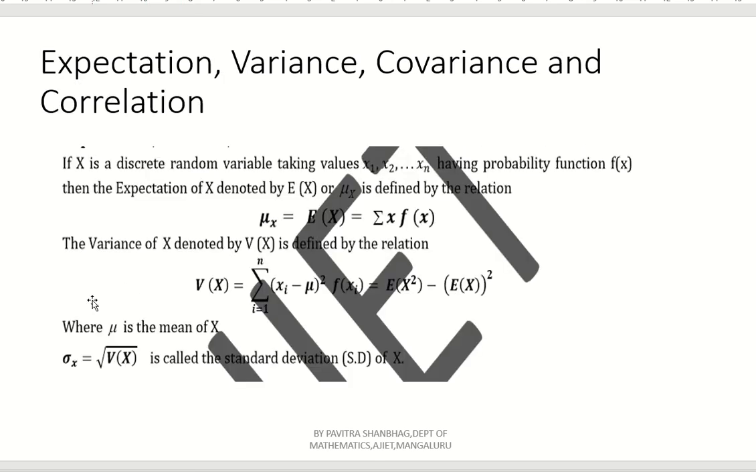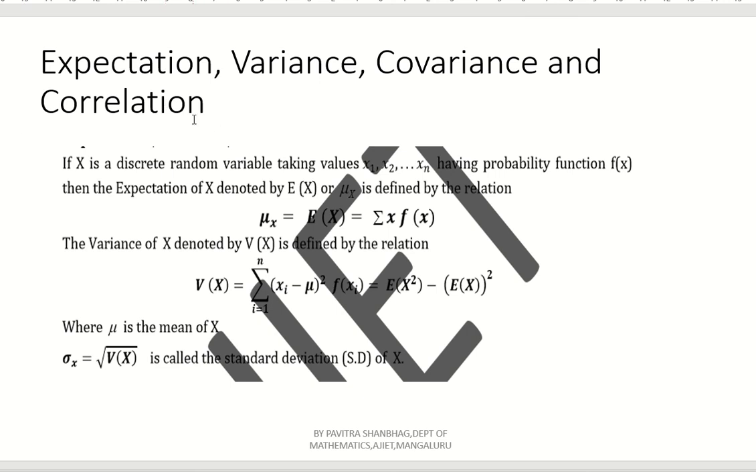Okay. Now, again here we are discussing expectation. What is meant by expectation? Mean. Okay, mean, expectation, average, one and the same. Expectation, variance, covariance and correlation. This one already we have discussed in your curve fitting, covariance and correlation.